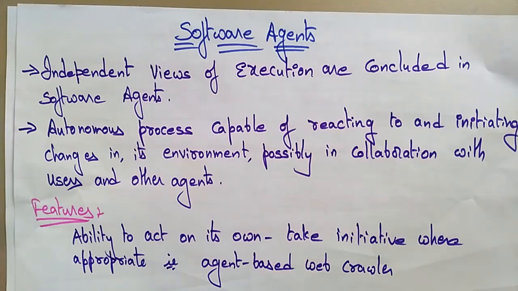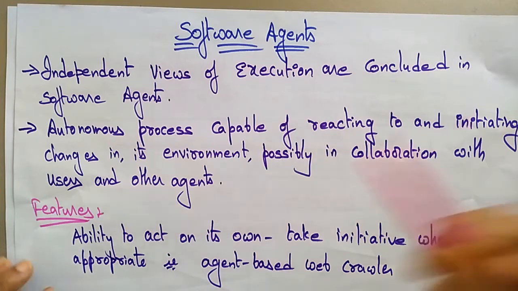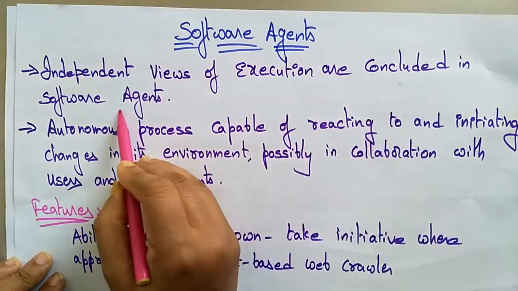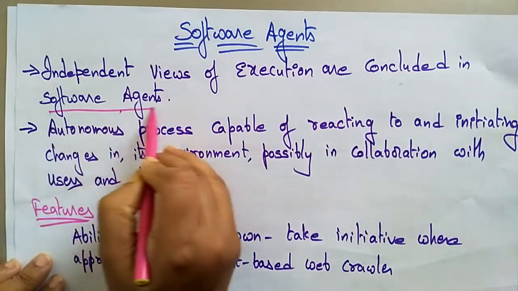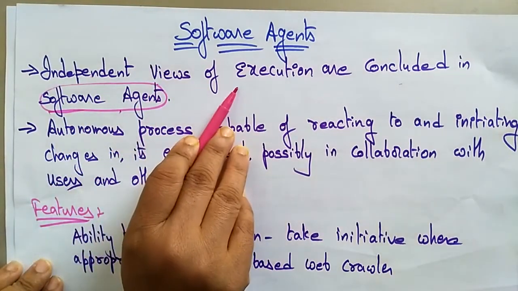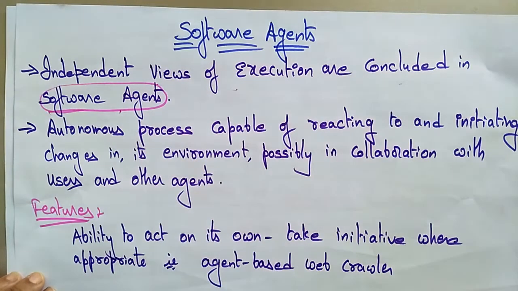Students, welcome back. Coming to the next topic in distributed systems is software agents. So what are the different software agents and what are the features of these software agents? Now let's see. Independent views of executions are concluded in the software agent. So what exactly do software agents consist of? They have independent views of executions. Each software agent has its own way of execution, and all different types of software agents are concluded in this